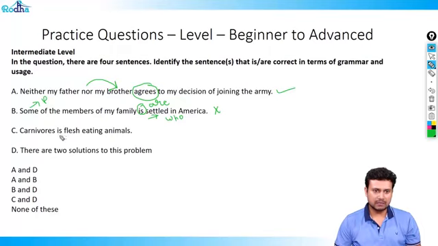Carnivores is flesh eating animals. Carnivores is not a collective noun. It is plural. So it will take a plural verb. Carnivores is plural, but it acts like a collective noun. So it should take singular. This is also right. There are two solutions to this problem, which means are and two solutions. Plural and plural verb, plural subject. This is also right. So it should be C and D are the right answers.